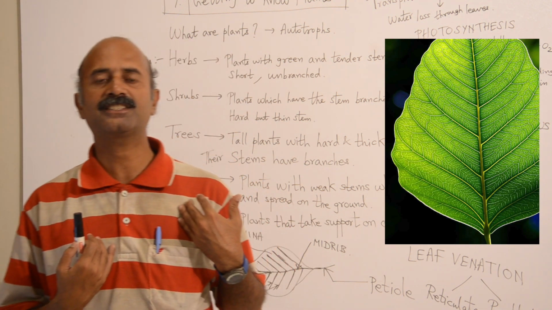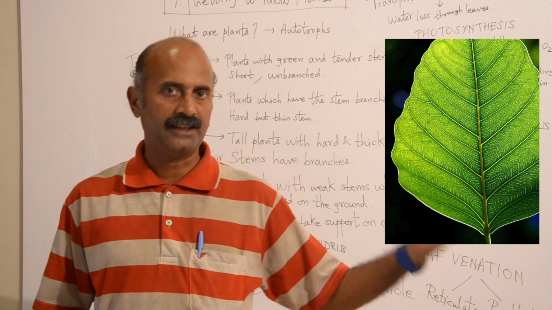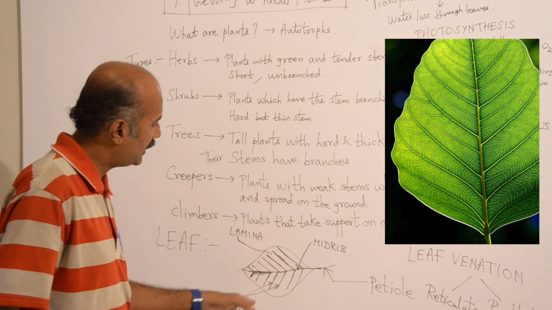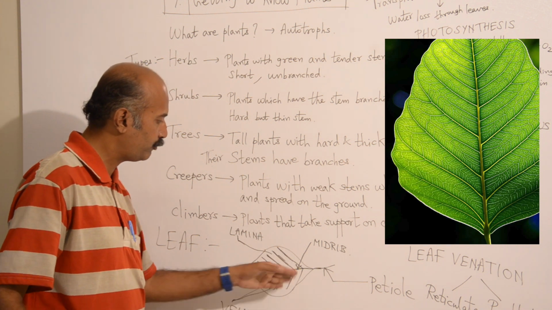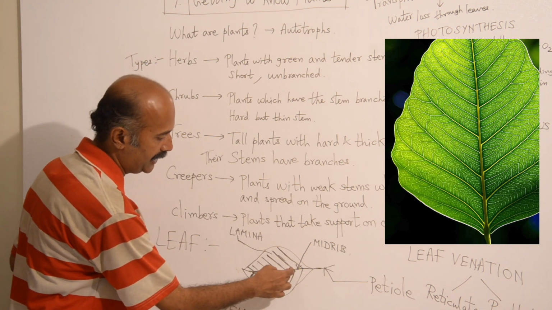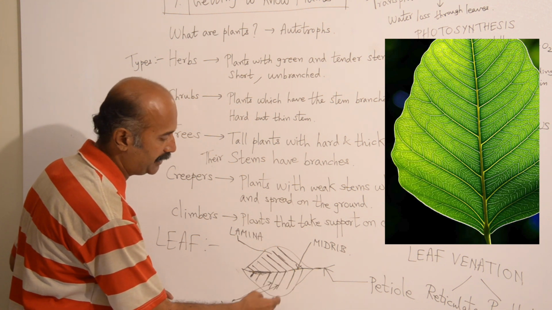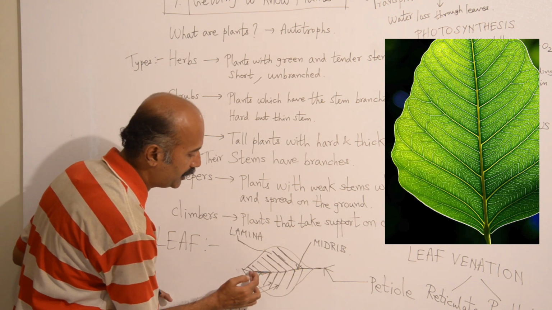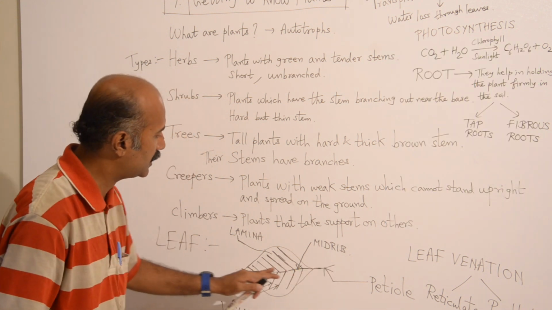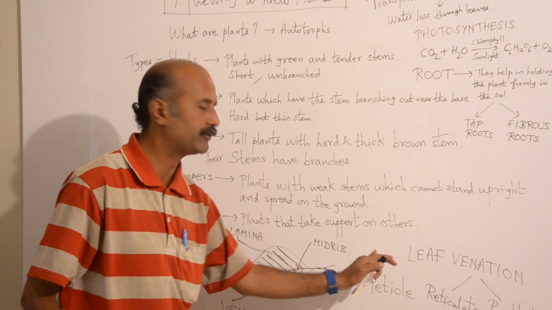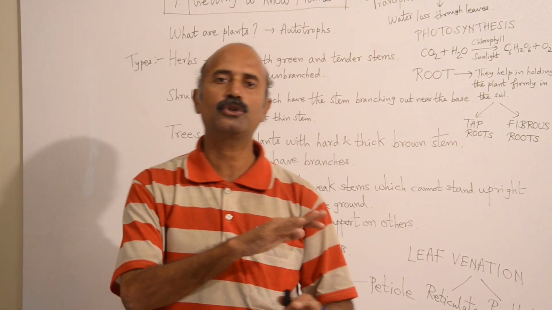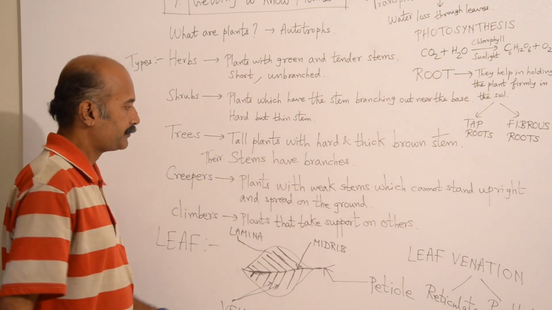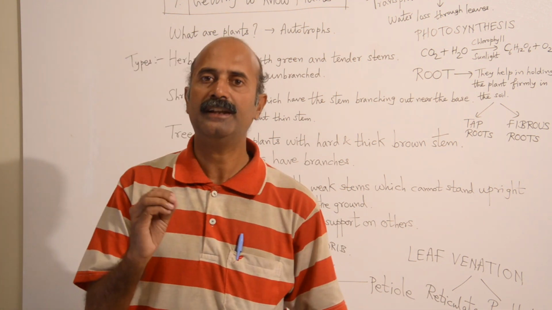Just like we have arteries and veins in our body, the leaves also have veins. This helps to transport various substances. Suppose the food is created over here, it will help the food to travel from here to here, and from this midrib it will go to the petiole, and from the petiole it will go to the stem, and the food is then transported to various parts of the plant body. So this is about the basic structure of a leaf.